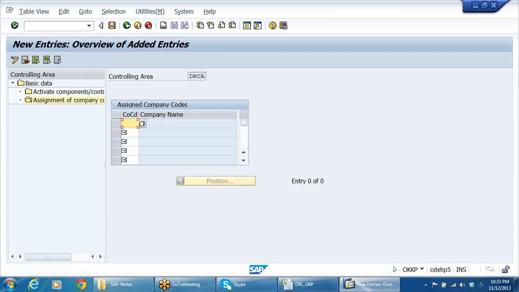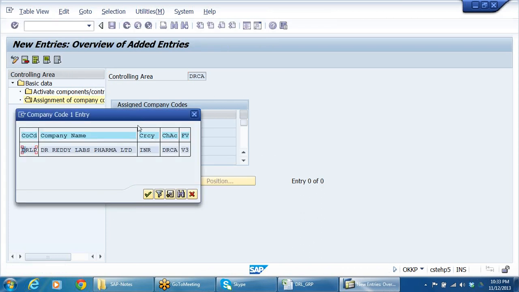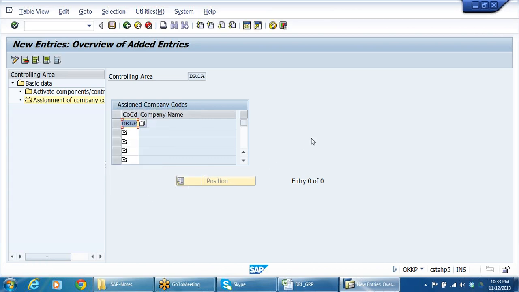DRLB. Yeah, so DRLP this is. DRLP also can be linked because DRLP is also linked to the same chart of accounts.